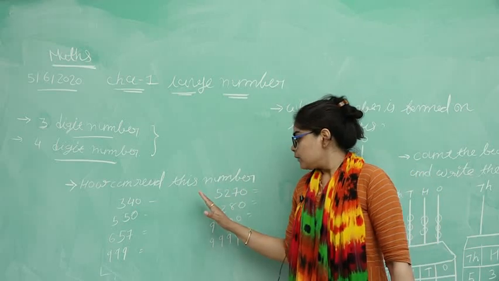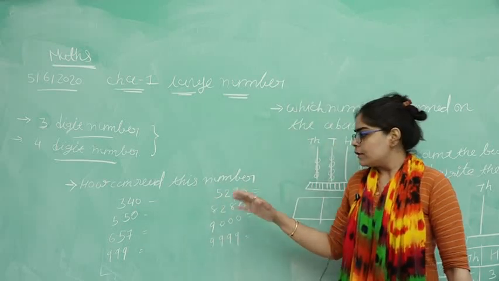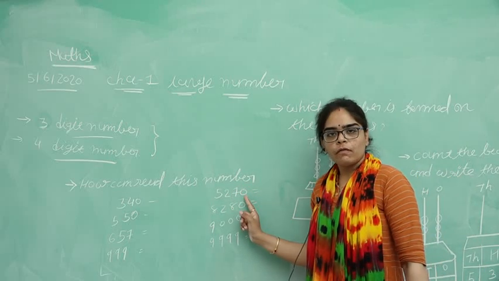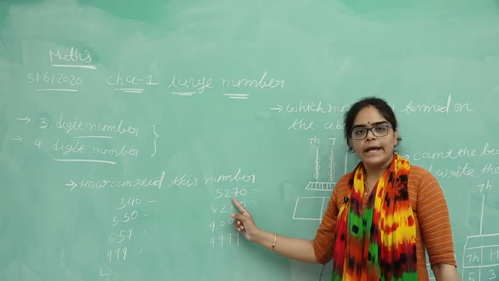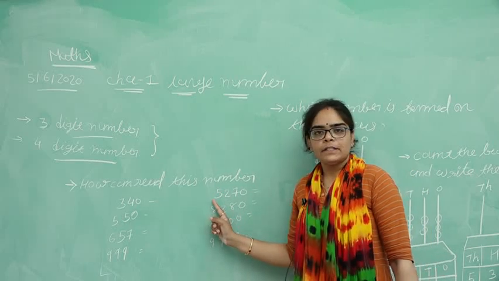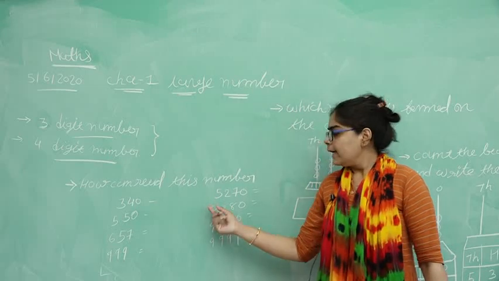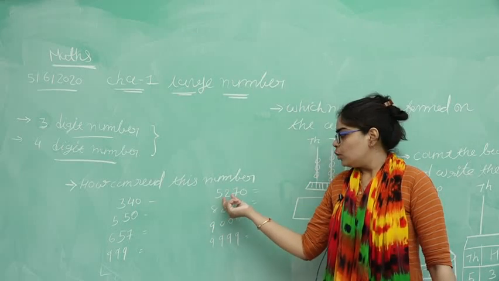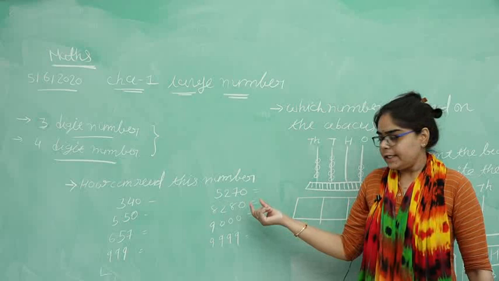5270. How can we read this number? First of all, this is the place of ones, this one is the place of tens, then the place of hundreds, and then the place of thousands. So this number is 5270.